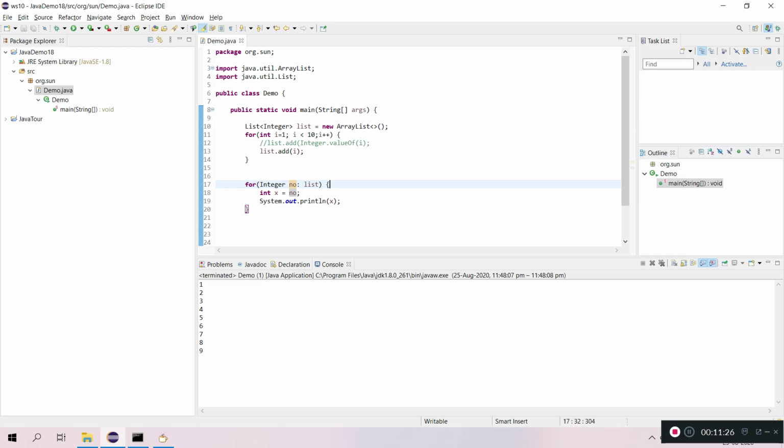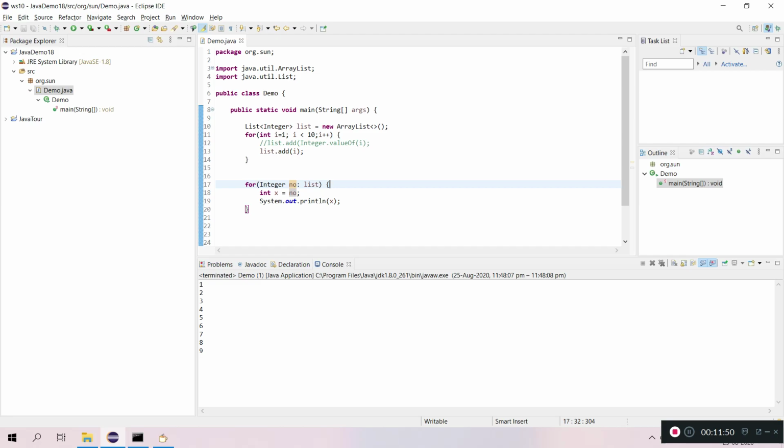The conversion from the int primitive type to the object type is called autoboxing, and from the object type to int is called auto unboxing. And here we discussed primitive types and wrapper classes. So what are wrapper classes? Wrapper classes are nothing but wrapping the primitive values into objects.